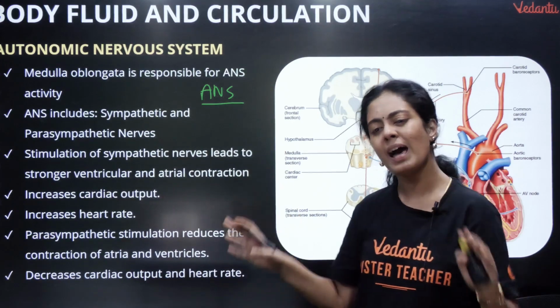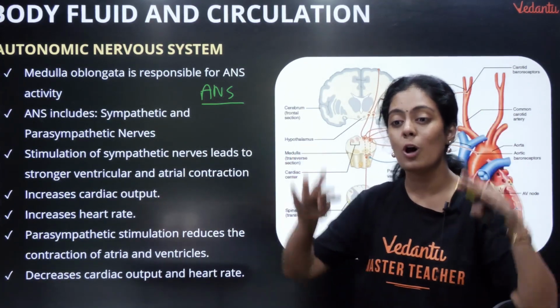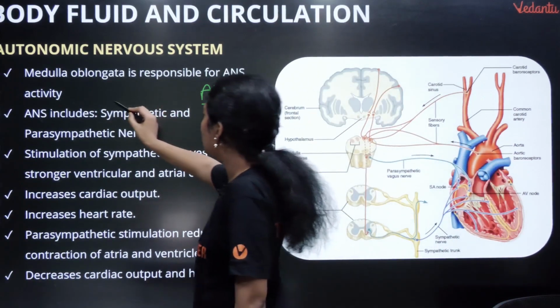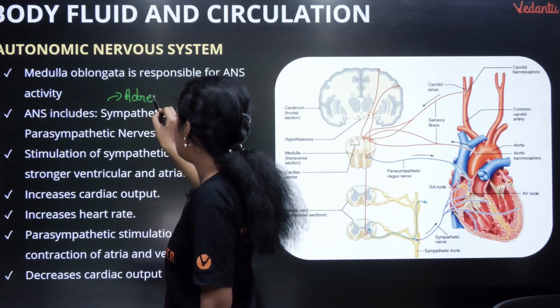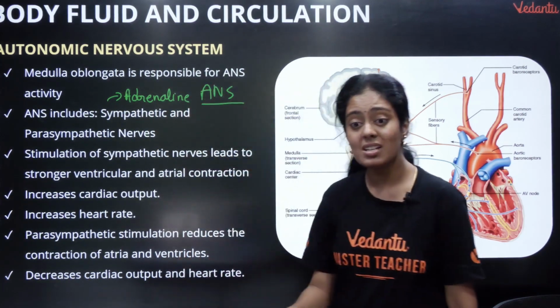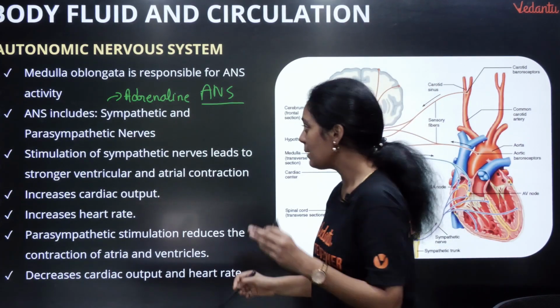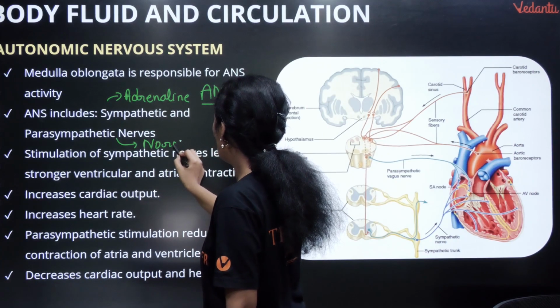Okay, now this parasympathetic nerves enna panno, they are going to bring back your body to your normal situation. So the sympathetic nerve will stimulate the synthesis of a hormone called adrenaline from your adrenal medulla, emergency hormone. Okay, இப்போ உங்க பாடி திருப்பி நார்மல் கண்டிஷனுக்கு வரணும்னா you will have another hormone called noradrenaline.